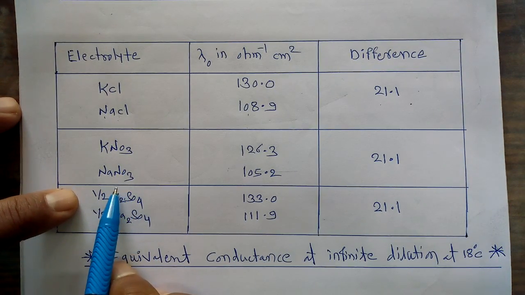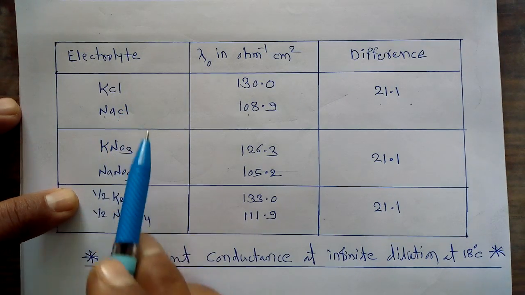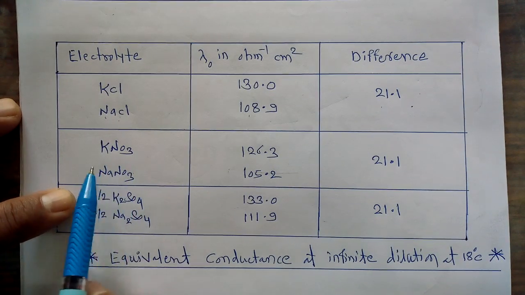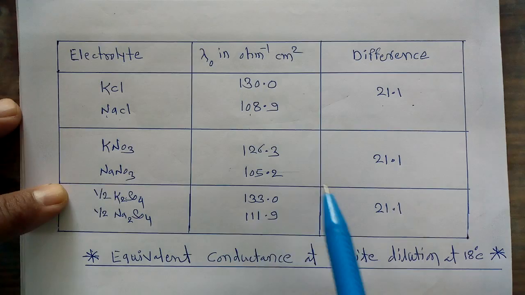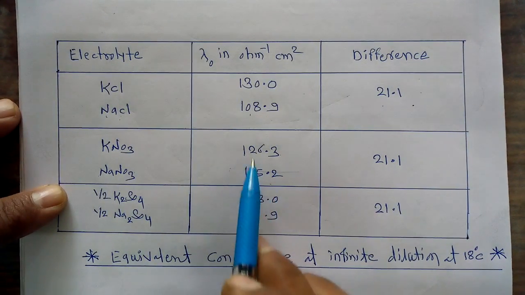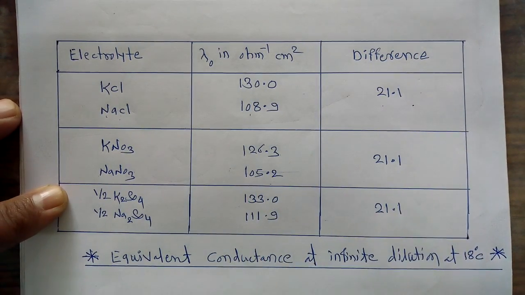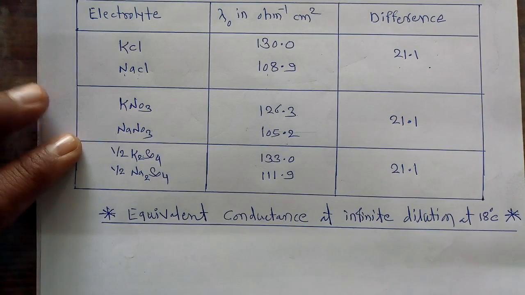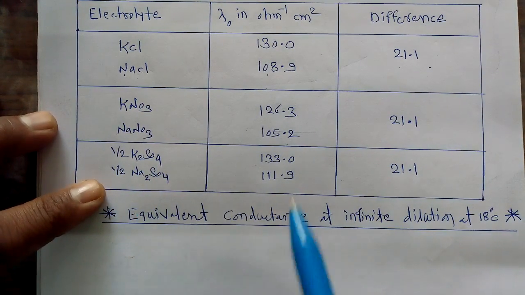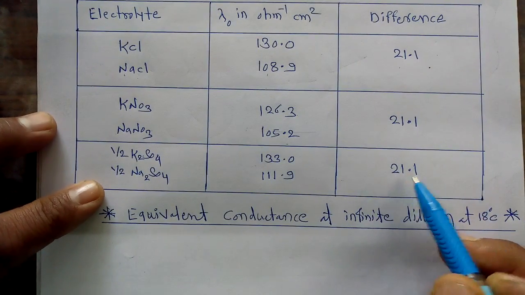In this case what do we change here? Again we change the cation only. In the first case the anion is chloride, but in this case the anion is NO3 minus. Again the anions are the same, we just change the cations. So it gives the values of 126.3 and 105.2. Again if we take the difference between these two lambda 0 values, that difference is equal to 21.1. And for the last pair of electrolytes, if we take half mole of K2SO4 and half mole of Na2SO4 and consider their lambda 0 values, again the difference is the same, 21.1.